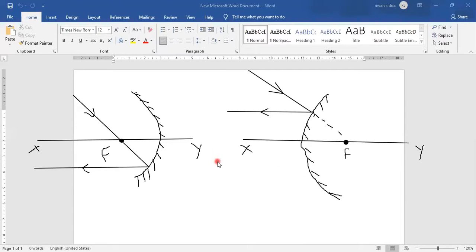This is the second rule, the second rule for concave mirror as well as the second rule for convex mirror. Remember this one. I think everyone understood.